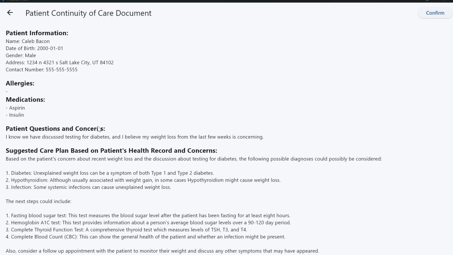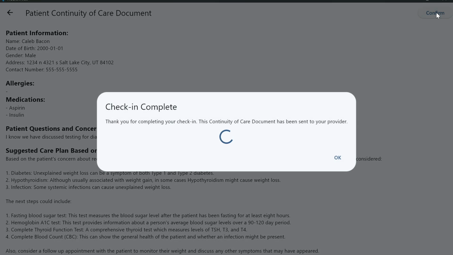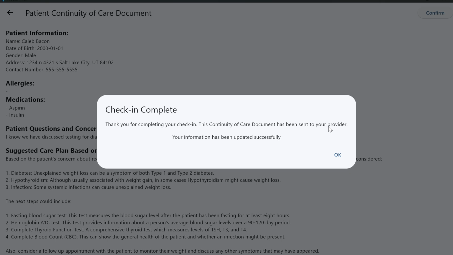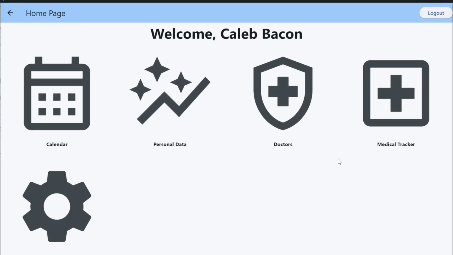So I see this, and based on the patient's concern about recent weight loss, the discussion about diabetes, the following diagnosis could be considered. So I can read through this and be more educated on what I should bring up to my doctor during my appointment. So now that I've seen this, I like it. This is all my information. I'm going to say confirm. And this is uploading everything to the database, and I say, okay.